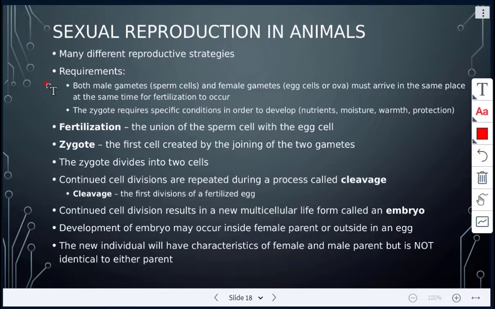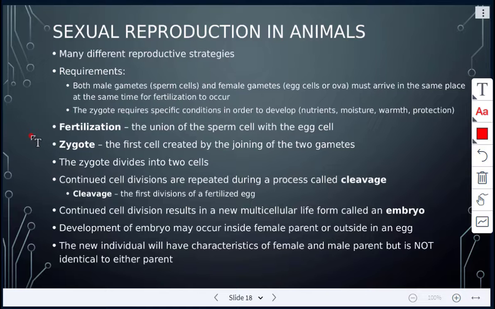Once fertilization occurs, that first cell right after fertilization is still called a zygote, and this zygote requires specific conditions in order to develop. It has to have nutrients, moisture, warmth, and protection. All right, so fertilization, just like when we were talking about in plants, is still the union of the sperm cell with the egg cell, and the first cell created is still called the zygote, just like we saw in plants.